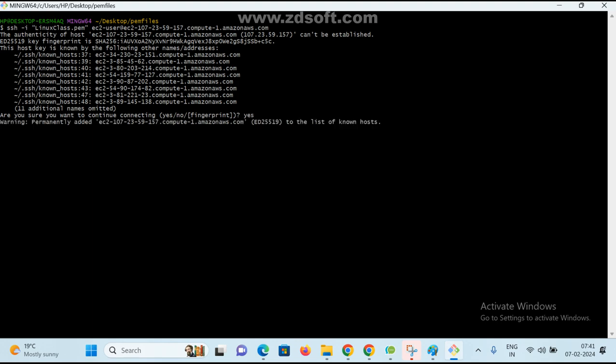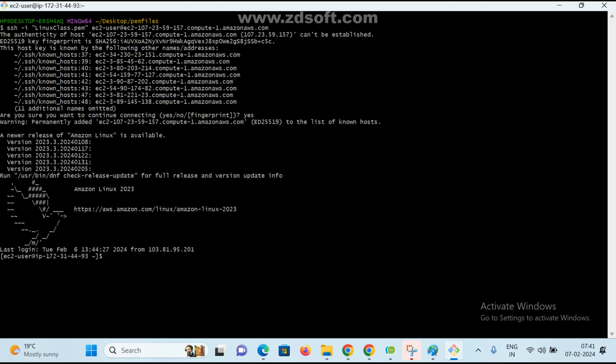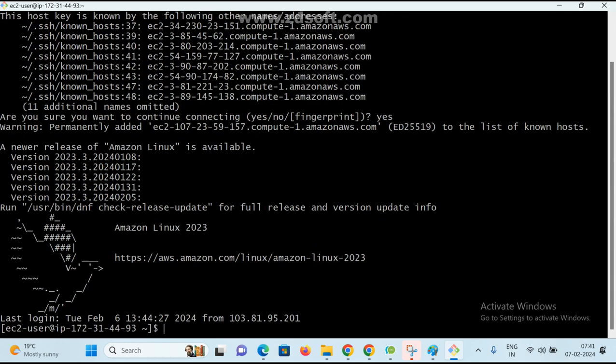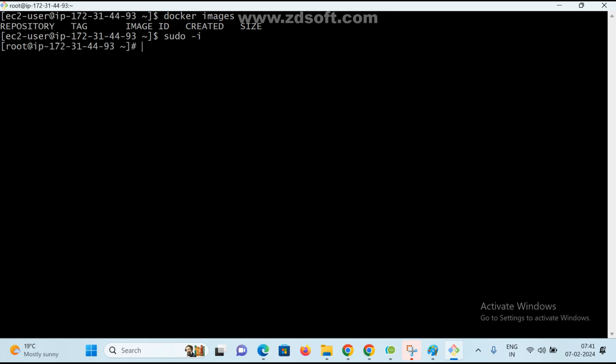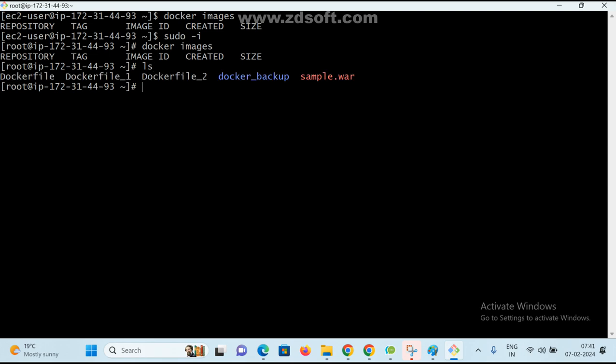Okay. Now ls here. Control plus plus. Docker images. I don't have anything. Sudo -i. So docker images. Okay, ls command.